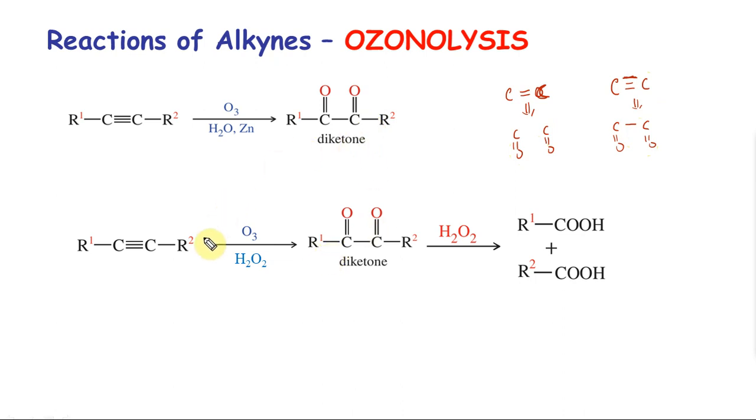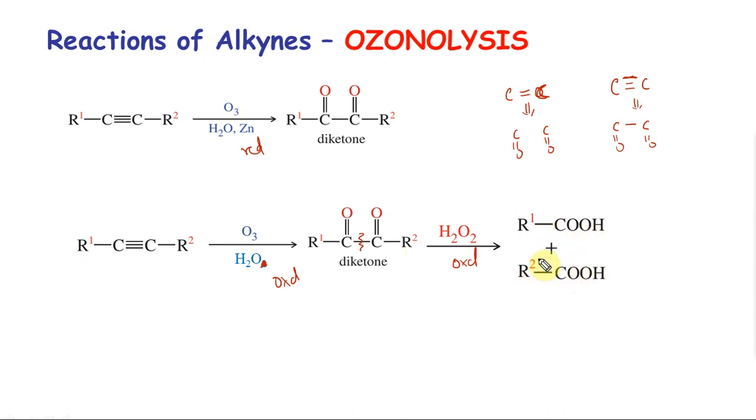But if I use oxidative, this is oxidative, this is reductive. Oxidative is stronger. Let's take H2O2 right here. A diketone is going to be broken by oxidative H2O2 to give you the corresponding RCOOH and RCOOH.